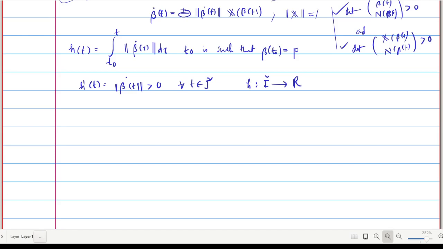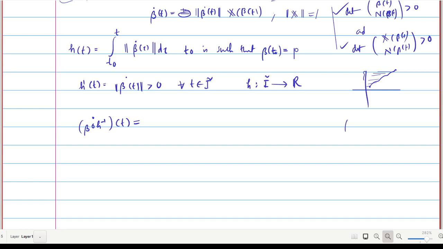Now we evaluate this beta composition h dot h inverse dot t. We can consider h inverse because h is a monotonically increasing, continuous, smooth function. If this is strictly monotonically increasing and continuous, then it is always one-to-one. If you consider the codomain or range of that, we can consider the inverse of this h as well. So we evaluate beta composition h inverse dot, that means the derivative of this vector function.